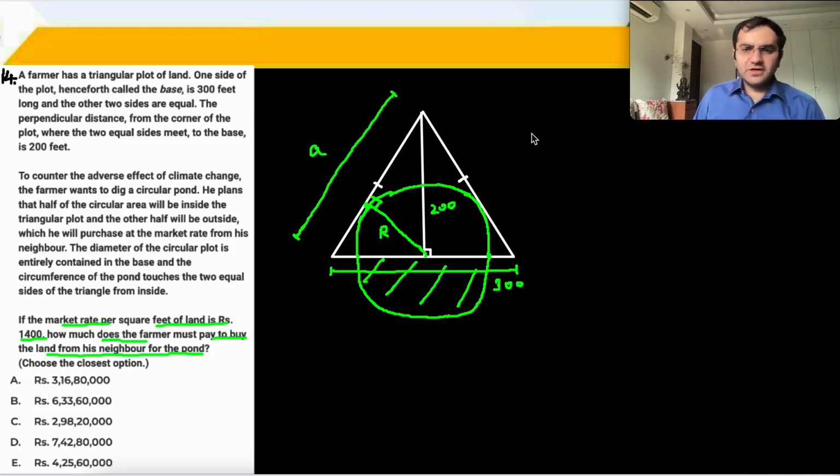ठीक है. तो फटाफट Pythagoras लगा लेते हैं. तो you have 300 over here and in a isosceles triangle the perpendicular bisects the base. So this is 150. 150, 200, 250. Pythagorean triplet. 150, 200, 250. तो a का value 250 आ गया. Let's get it out. चल हो गया. आर आ जाएगा. इक्वेट द एरिया.